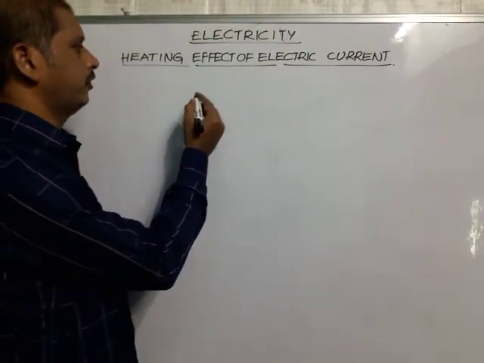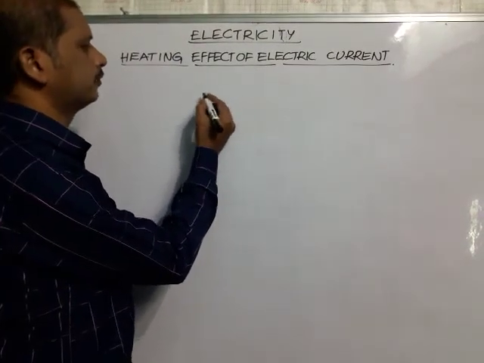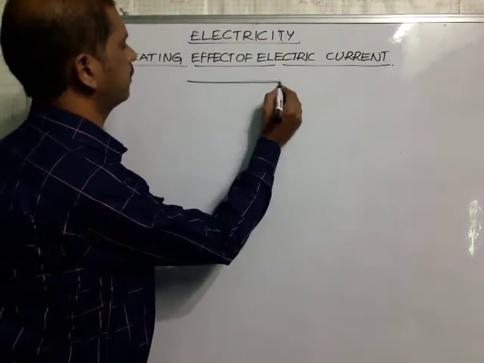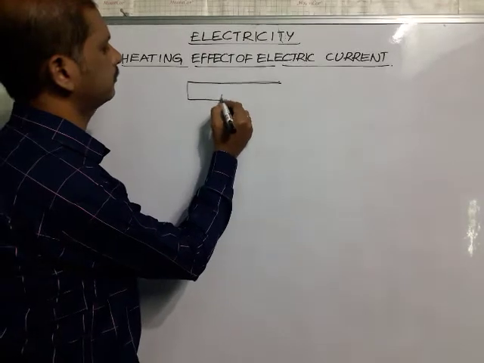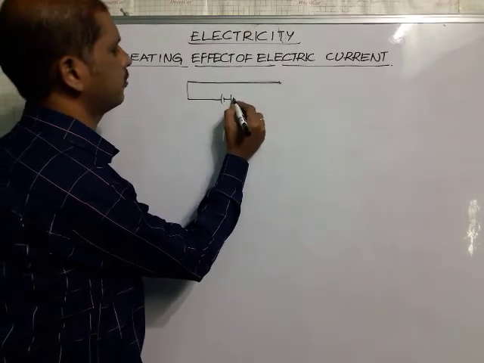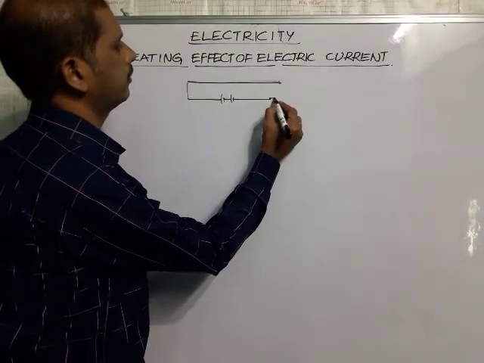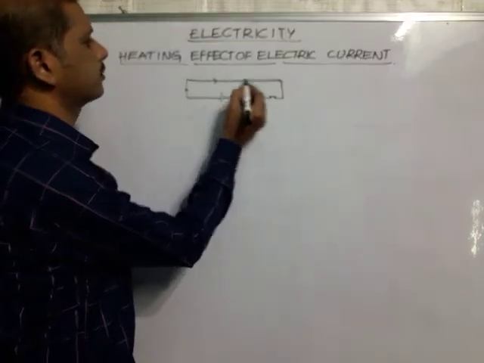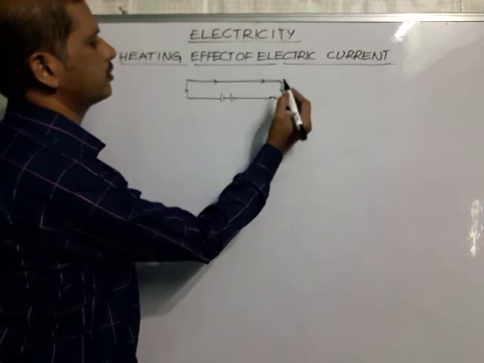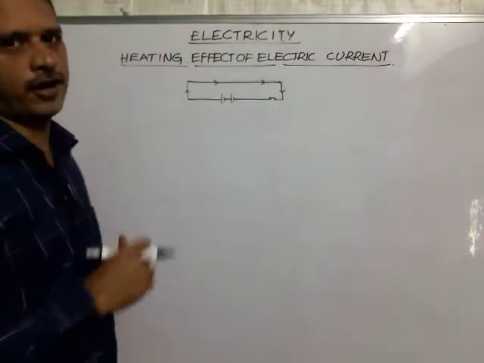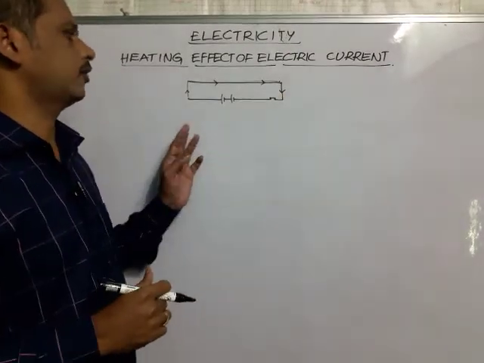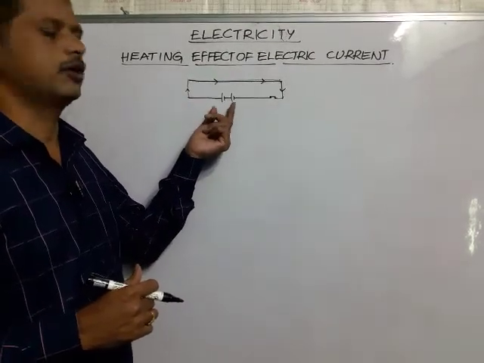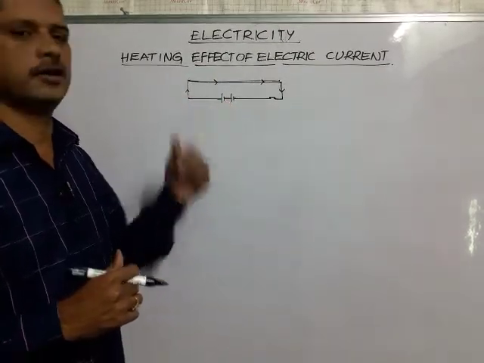For example, consider a conductor. This is the conductor, connected to a battery. When you switch on the tap key, electric current passes through it. Electric current is nothing but the flow of electrons, which happens because of the potential difference created by the battery.